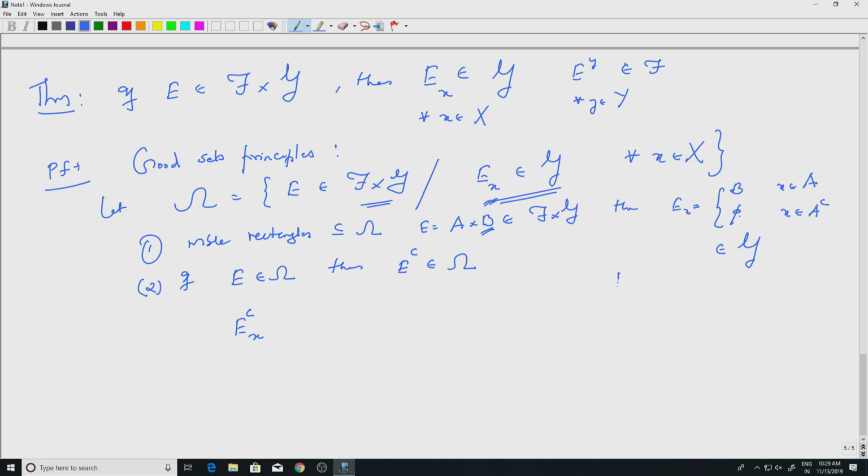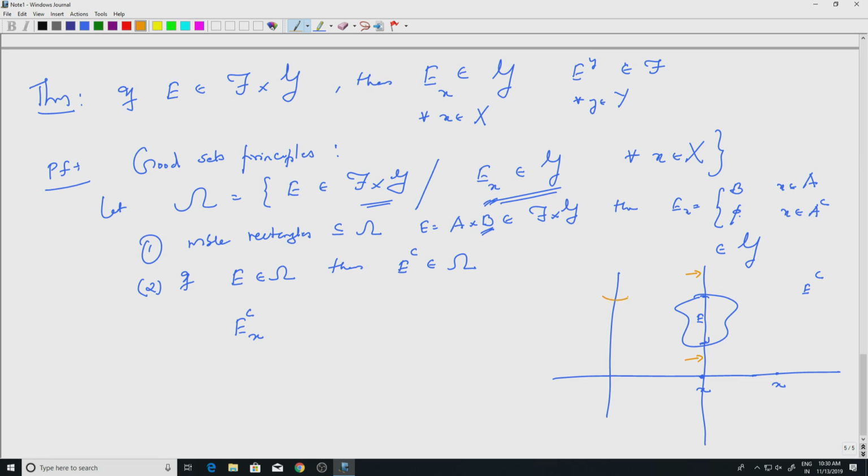So let's draw some picture. So let's say this is E. E complement is whatever is outside, right? So I take a point x, well, maybe I take a point here, that will show it better. You draw a line through x, and see where it intersects. That gives me E sub x. But what is E complement sub x? Well, you draw the line through x and see where it intersects E complement. So it intersects E complement at these places, right.